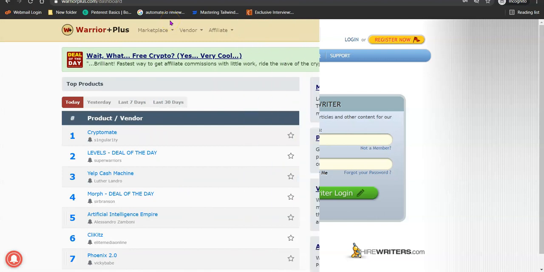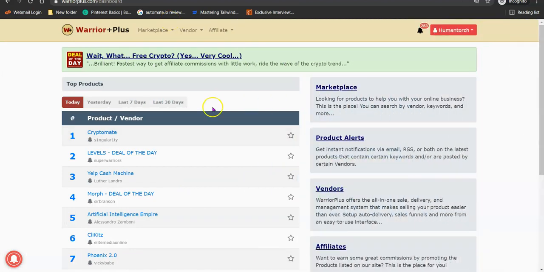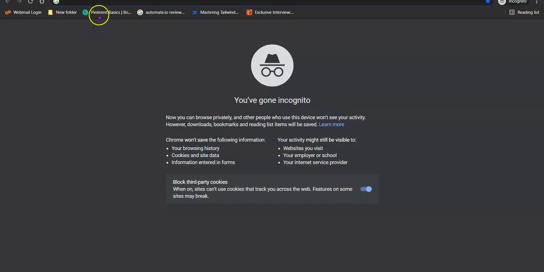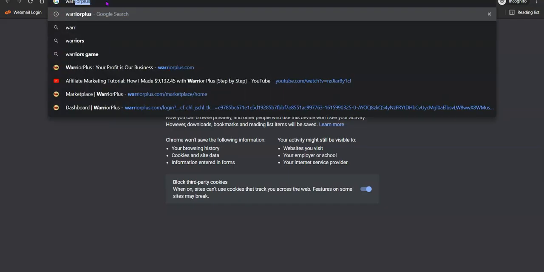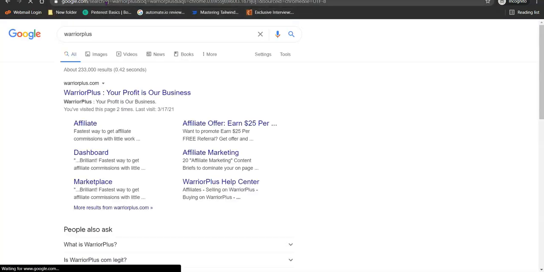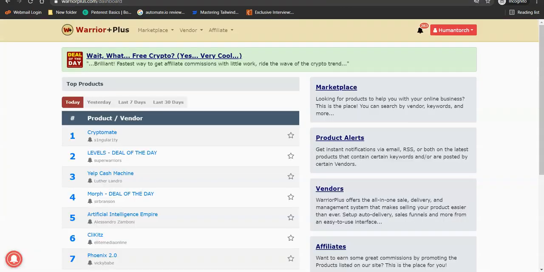For the sake of this tutorial, let's go with Warrior Plus. So this is Warrior Plus. If you don't have an account with Warrior Plus, you can simply do a Google search for Warrior Plus and you're going to see the platform. So this is Warrior Plus. All you simply need to do is create an account. It's free, and get your affiliate links on the program.